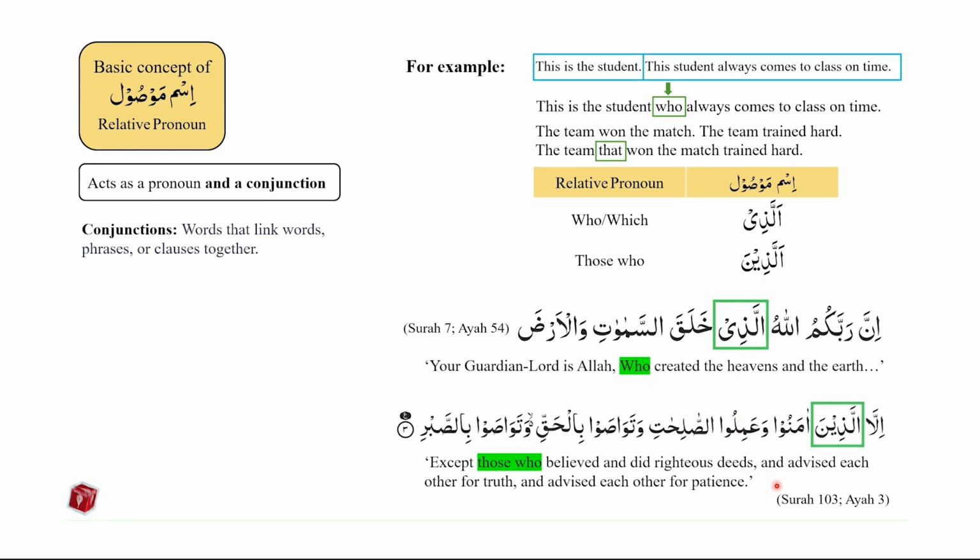In Surah Al-Asr, Surah 103, ayah number 3, we have: except those who believed and did righteous deeds and advised each other for truth and advised each other for patience. In this example, the meaning of those who is coming from the use of allazina.